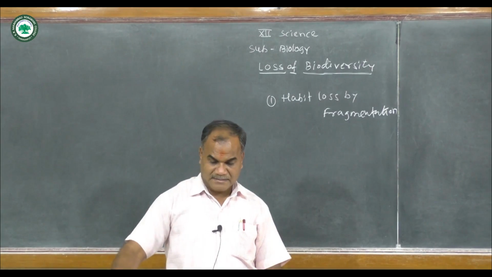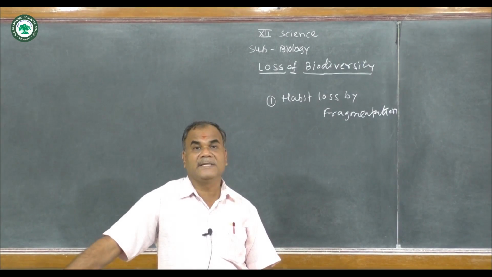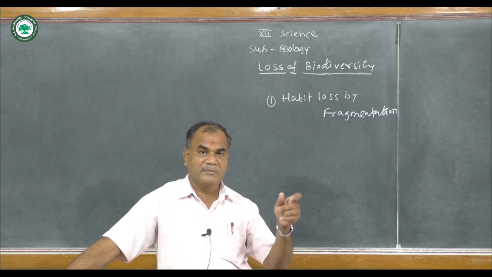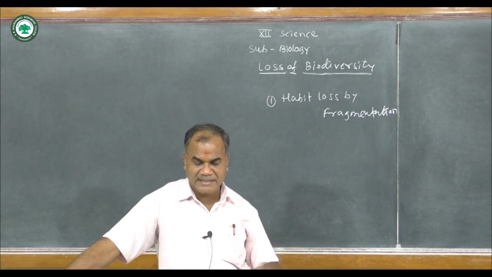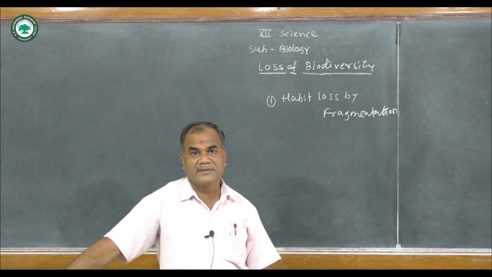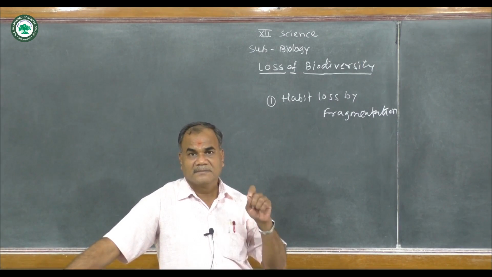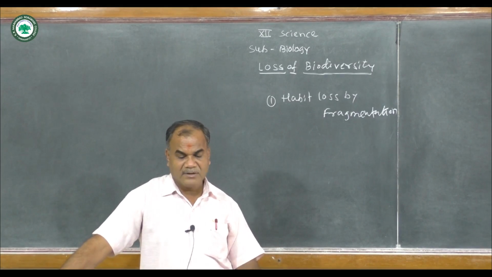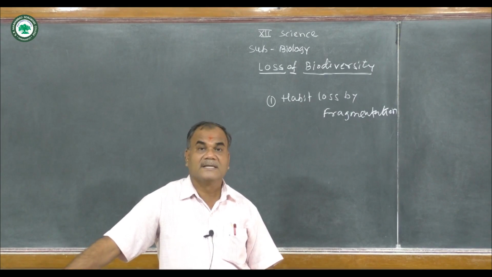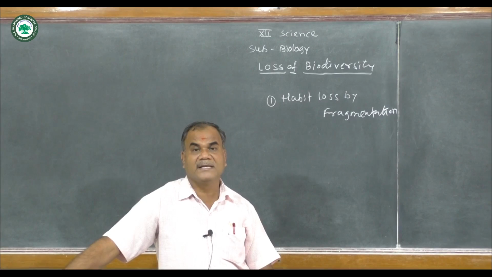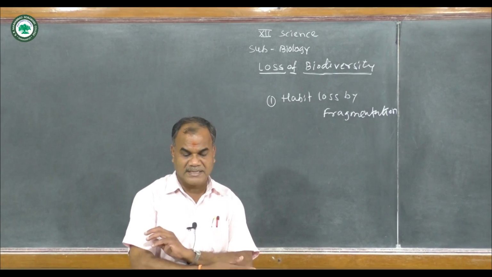When any species is totally eliminated from Earth, it is called extinct. Dinosaurs are the best example on the Earth. Dinosaurs are extinct now. When the members of a species start to decline, it is said to be endangered. A particular species of plants or animals goes towards endangered.